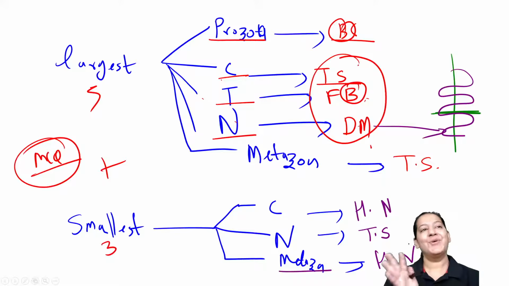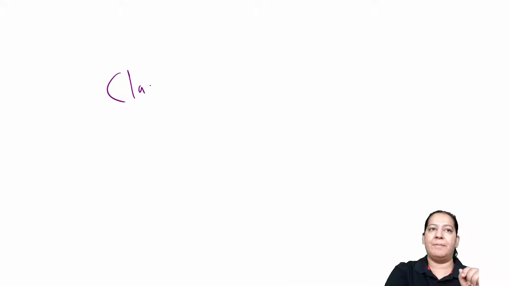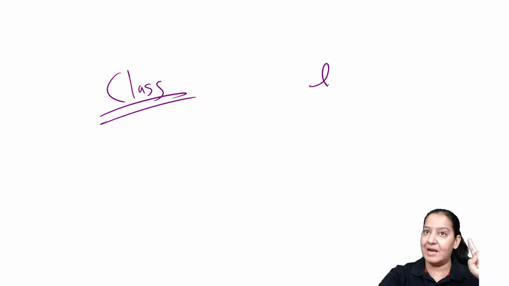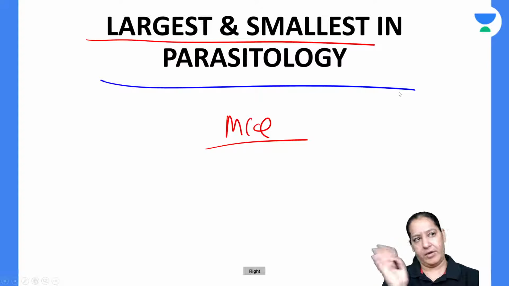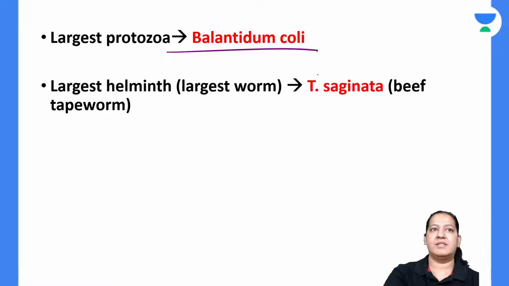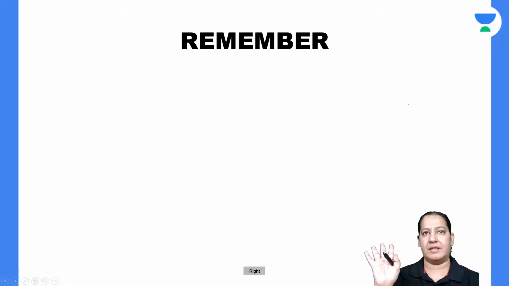So the smallest and largest topic is finished, and we will move on to some other mnemonics. Till now we have done two things. We have understood the complete classification of entire parasitology, and among that classification who is the largest and who is the smallest in each category, and overall also. Give me a big thumbs up. After the largest and smallest, we move ahead.